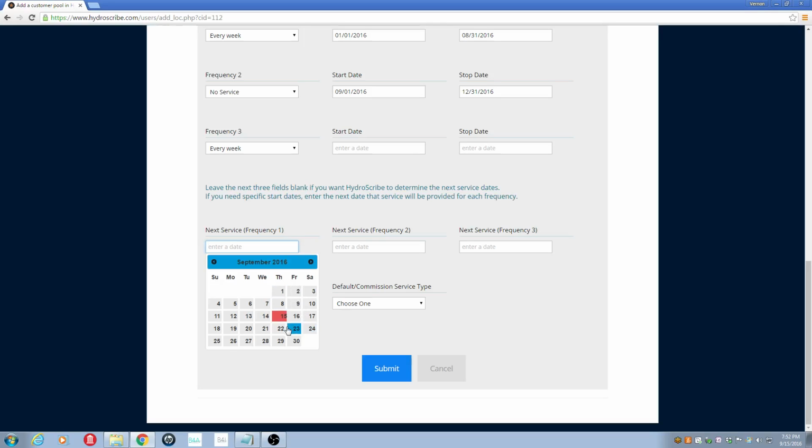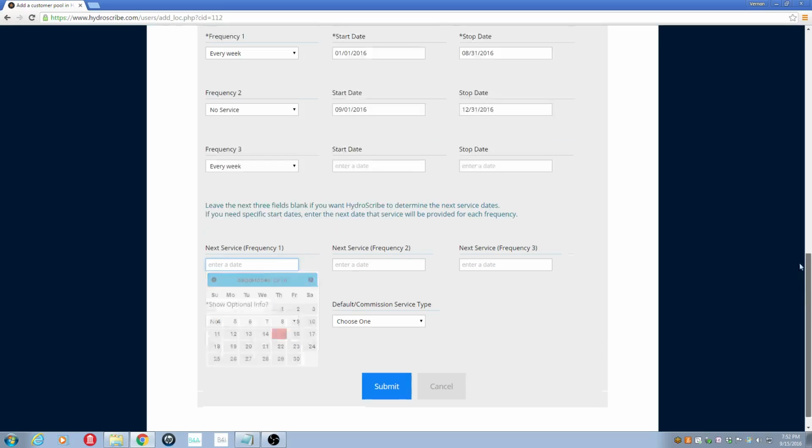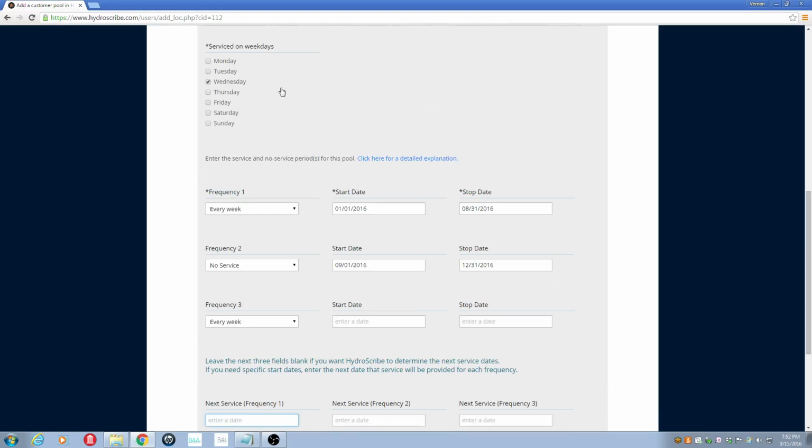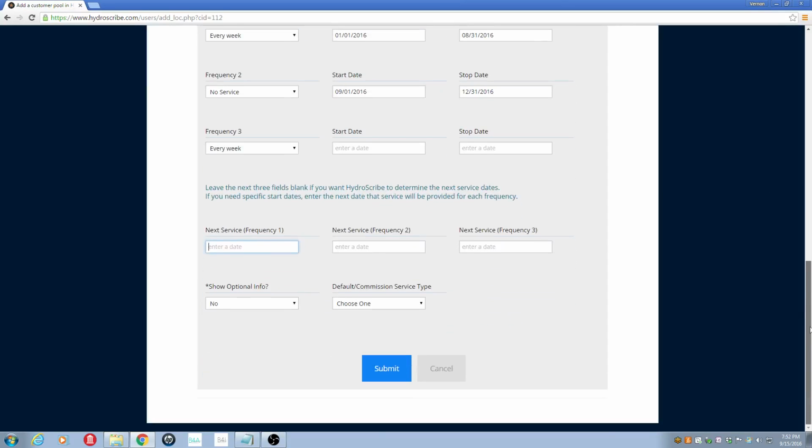Make sure that the date that you put in matches the day of the week that the pool tech is going to be there. So let's say that the pool tech is going to be there on the 21st.